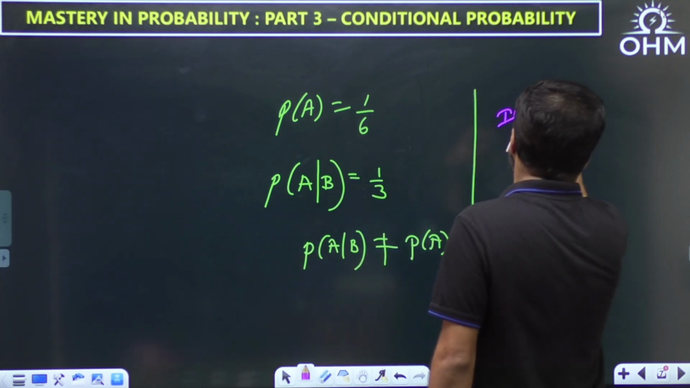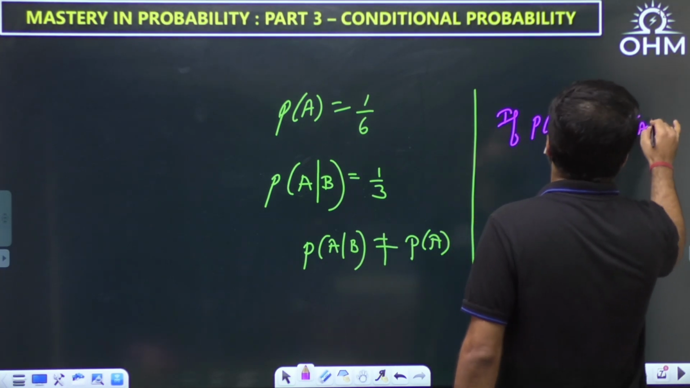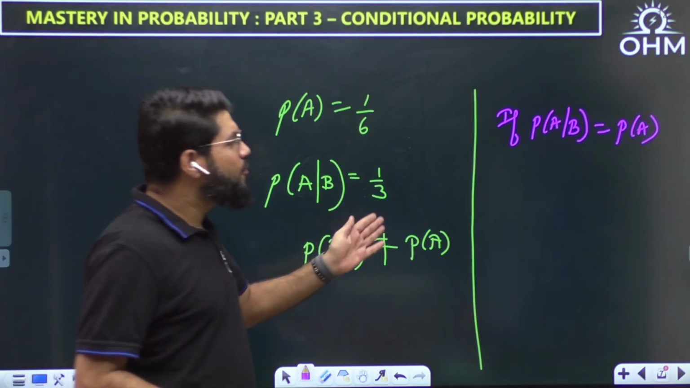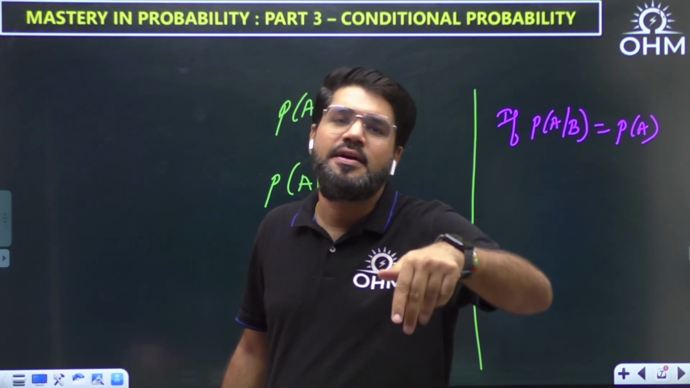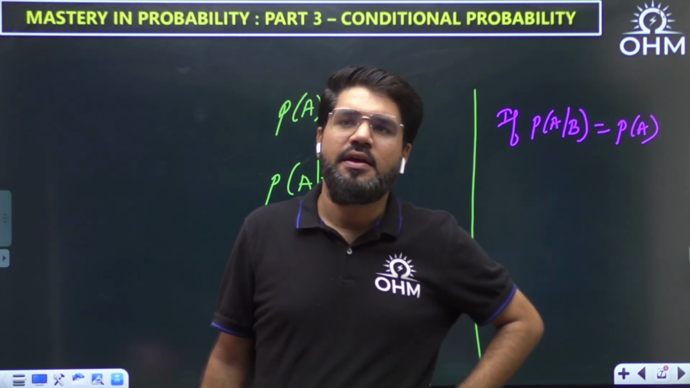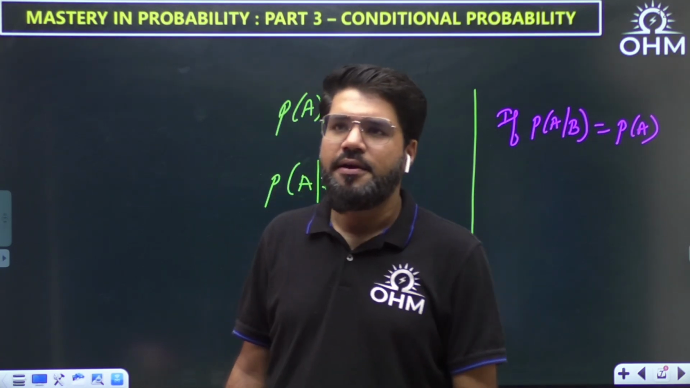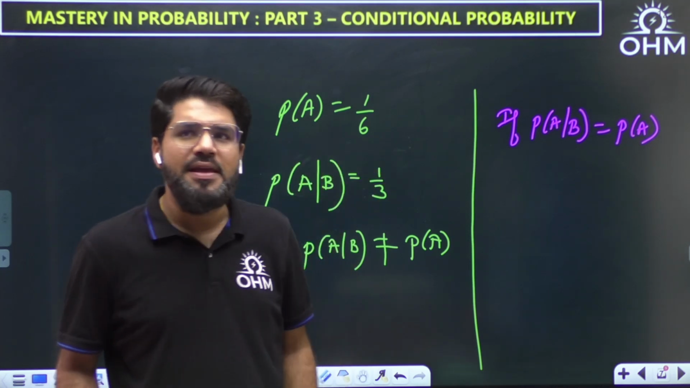But suppose in a scenario, P of A given B comes out to be P of A. Suppose, let's assume. We'll see examples then. If P of A given B turns out to be P of A only, that means even though B occurred, it does not change the probability of A. That means A does not depend on B.